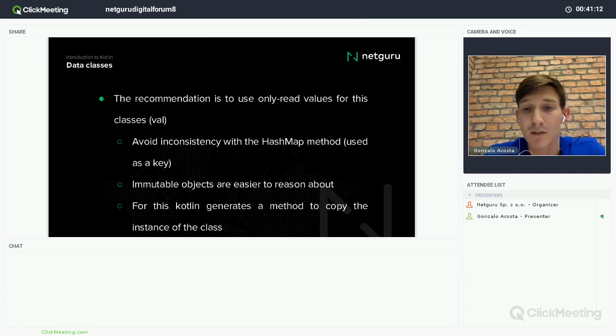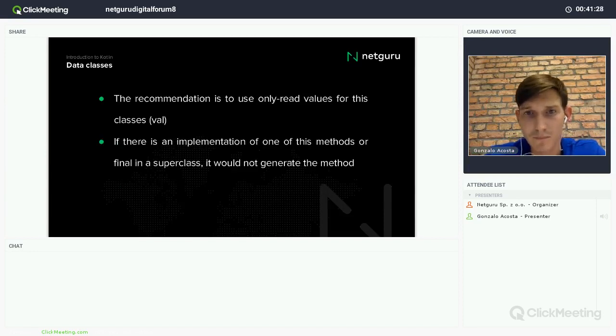And because the default is to create read-only objects, Kotlin will also generate the copy method, and basically we copy the instance of an object to another object. If there is an implementation of one of these methods in the class or a final superclass, it will not generate the method, right?